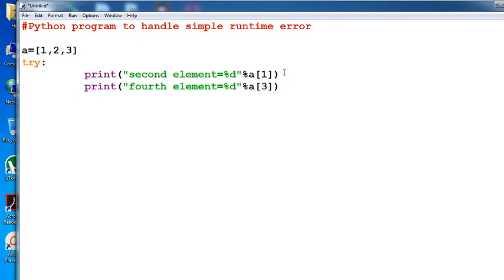Okay, then after that you put your except index error, that is, put the exception here: except index error. Okay, then print whatever message you want to print here, just type that message, that is, an error occur.